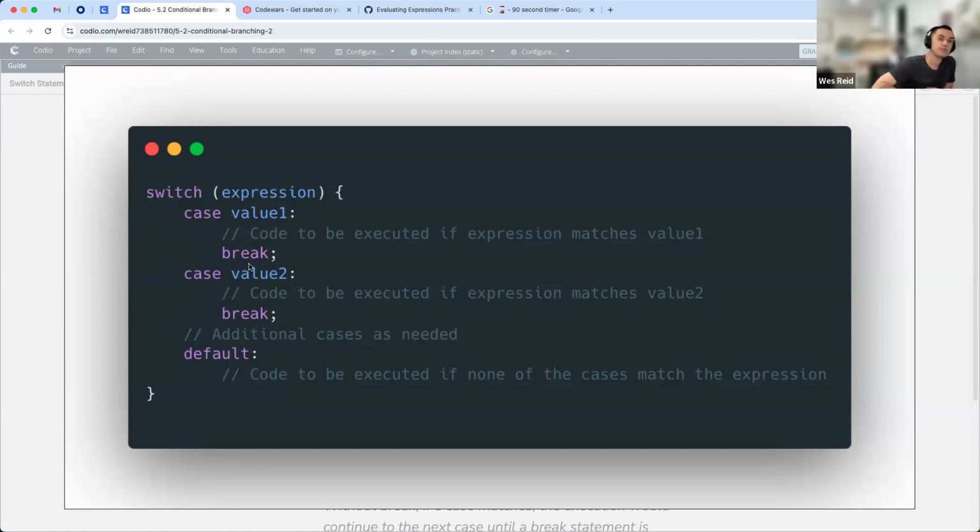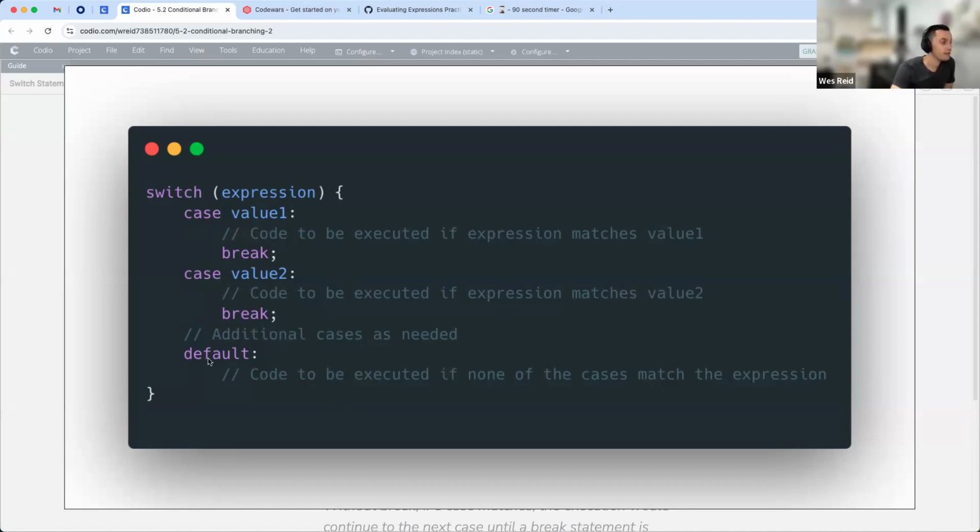The break keyword is going to exit us out of the switch statement. We can add as many of these cases as we want with different values here that can be matched to the expression. So if case value 2 matches the expression instead, the code will be executed here. And then we have that break keyword. We add as many as we need.